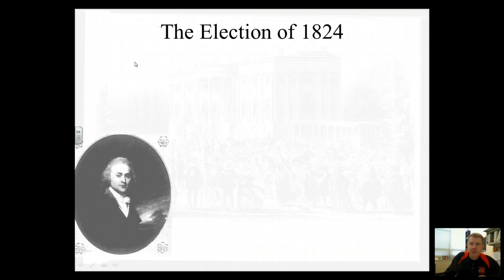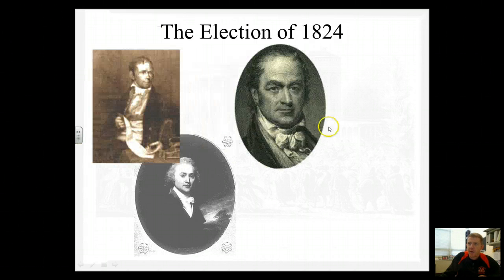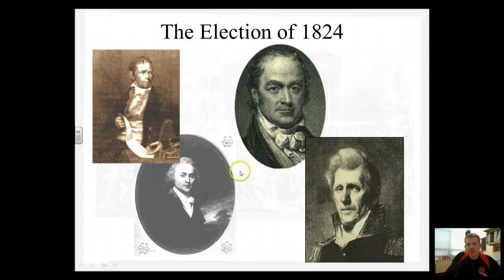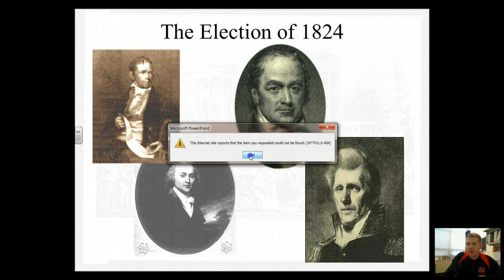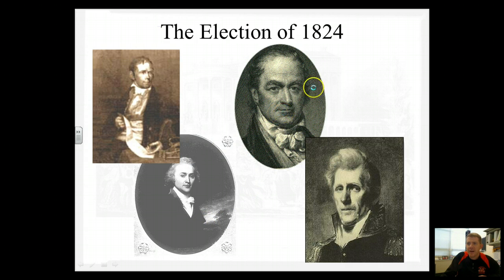And so we're going to get into the election of 1824 on Monday in class, but these are the players. You got Henry Clay, you got John Quincy Adams, you got this guy, William Crawford, who we haven't talked about. This should be John C. Calhoun. We'll talk about why it's William Crawford on Monday, and you've got Andrew Jackson. So we'll pick up on this on Monday. So right now you have kind of in your notes on the right-hand side, you should have the background of what you're summarizing the election of 1824. And we're going to make sure on Monday that you really understand that.